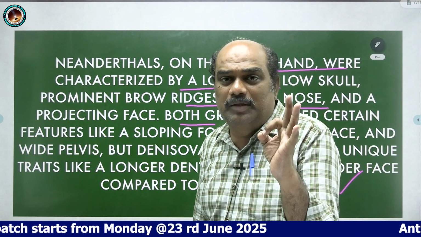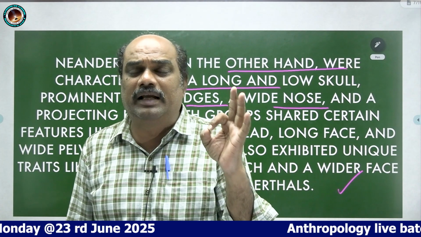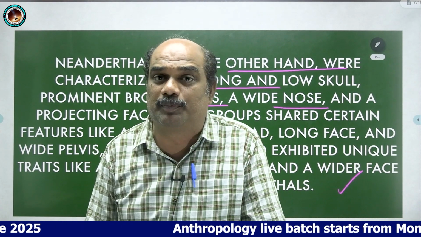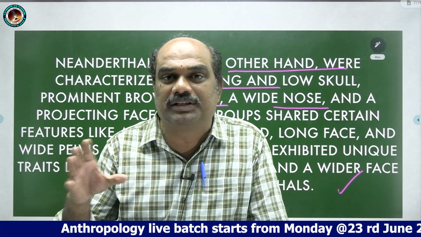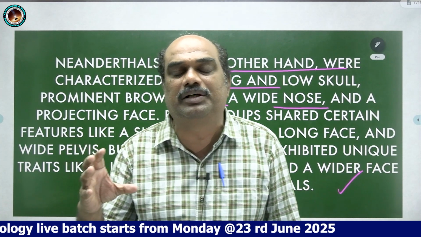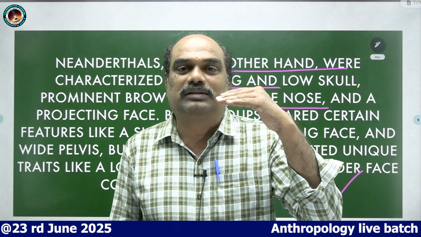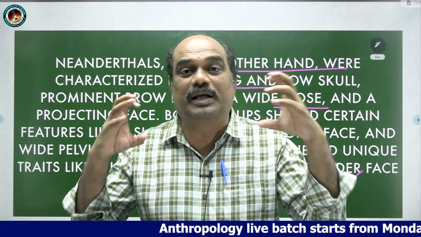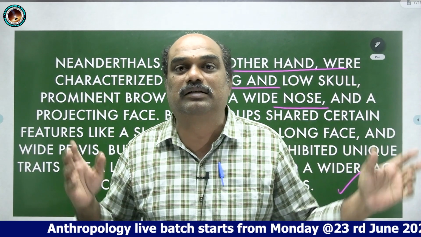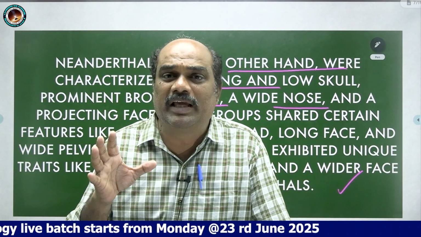This is the clear-cut point you should mention while writing the answer in UPSC Mains Anthropology. While comparing the Denisovans and Neanderthals, you must mention the size of the skull and shape of the skull, teeth and jaws as the main important things.